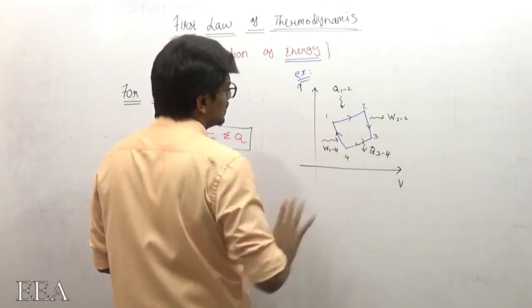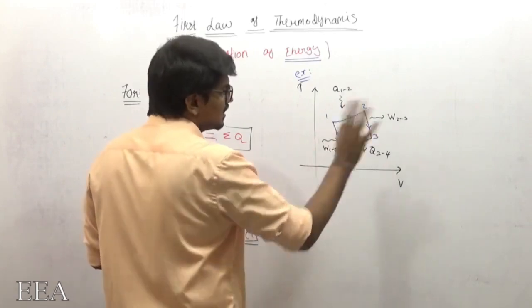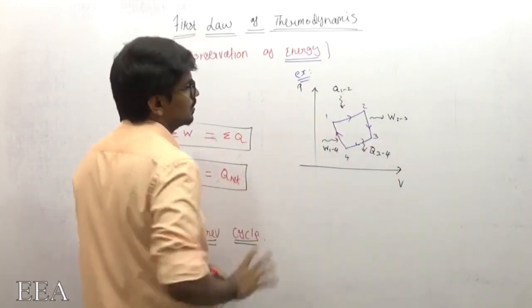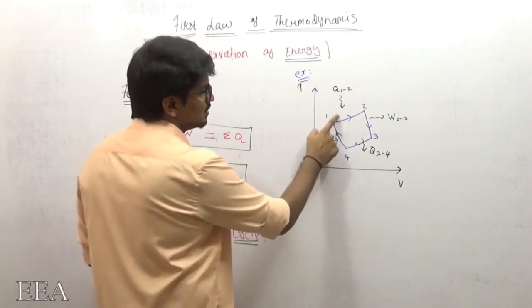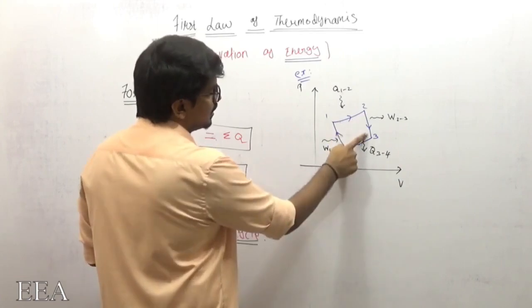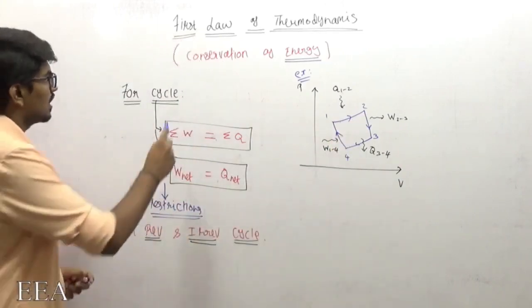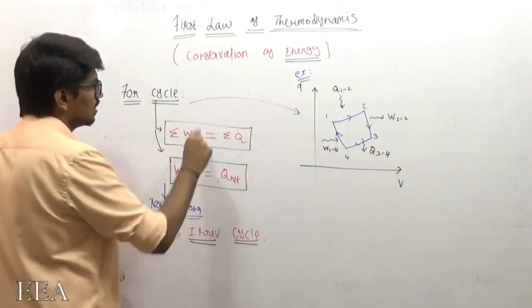Similarly, in 3 to 4 there is no work transfer, I am just assuming it. And in 2 to 3 there is no heat transfer, and in 4 to 1 there is no heat transfer. So during 1 to 2 and 3 to 4, no work transfer. During 2 to 3 and 4 to 1, no heat transfer. That is my assumption.